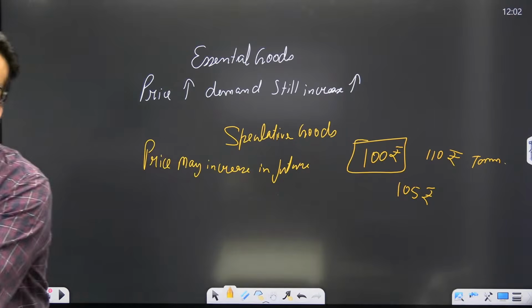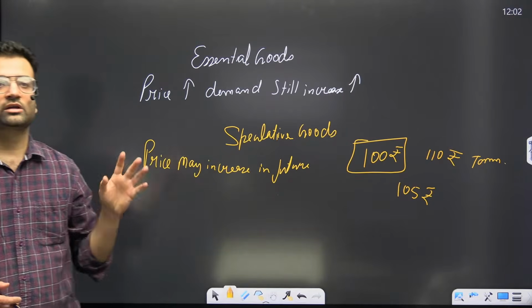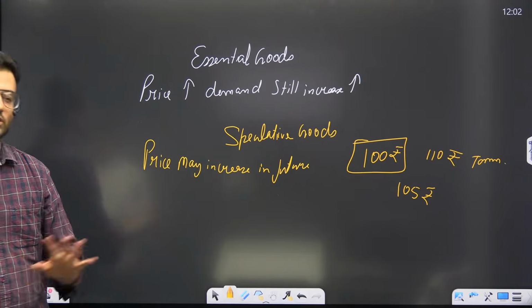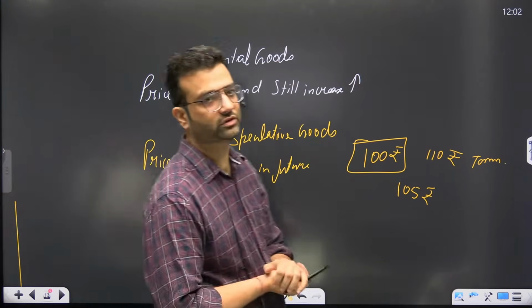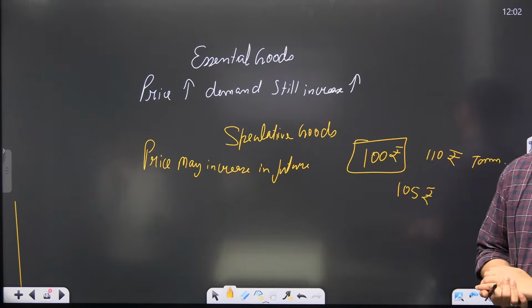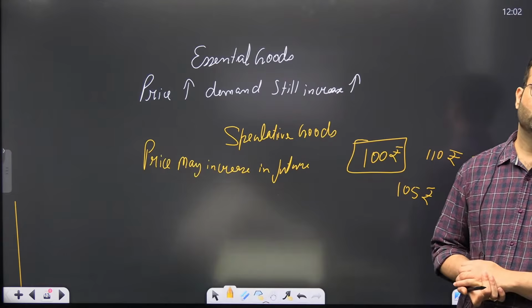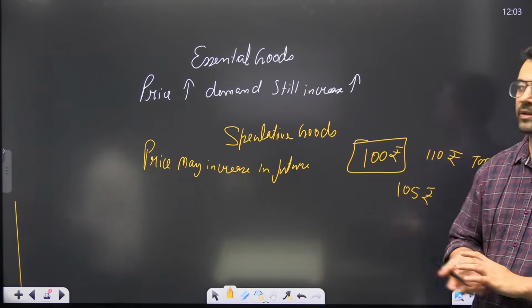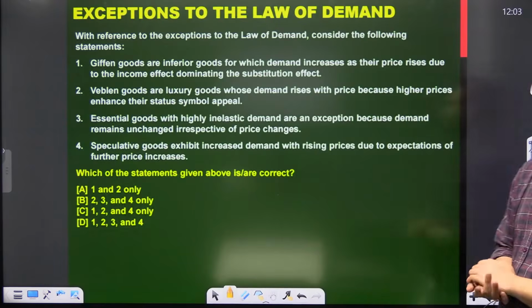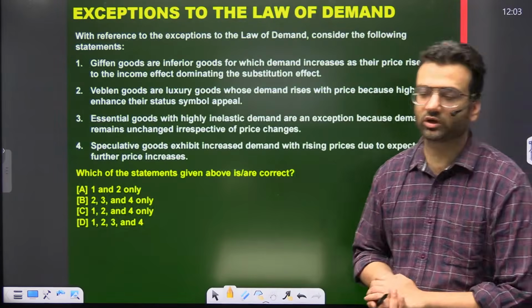Even if you know that this particular share price may increase in future, people buy it. So this is the concept of speculative goods. I hope it has been clear to all of you what speculative goods are. So these all are the exceptions to the law of demand.